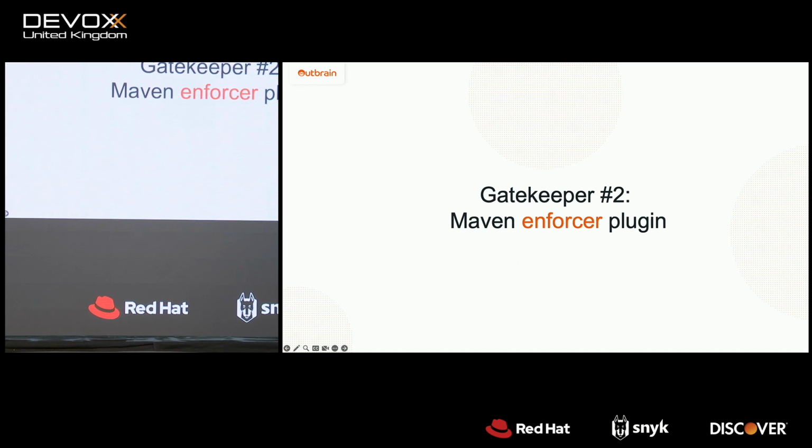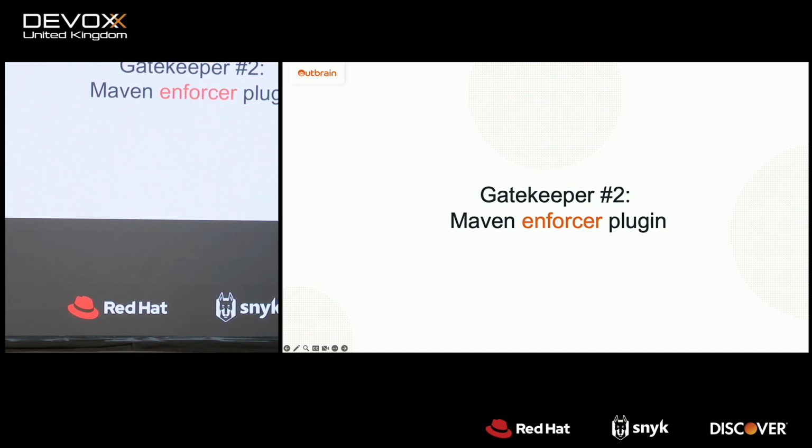The second gatekeeper is the Maven Enforcement plugin. Maven Enforcement plugin is the plugin that comes with a set of built-in rules that we use in order to prevent common mistakes. The big advantage of this plugin is that you can write your own custom rules and use it as part of your build.